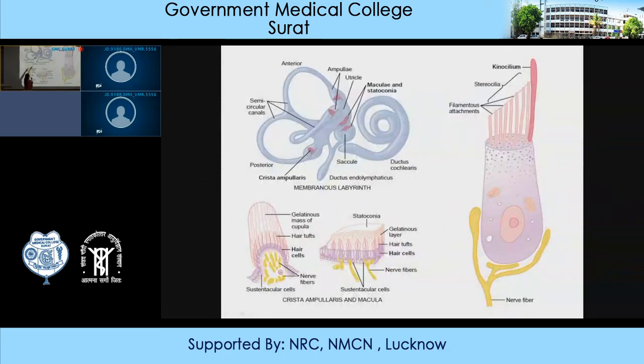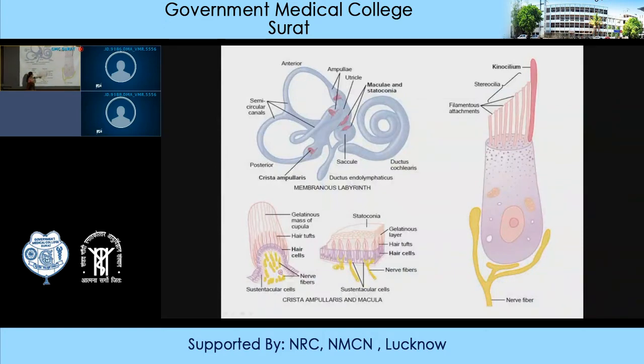As you can see, it lies in the horizontal plane on the inferior surface of the utricle. The upper one is the utricle, and you can see the macula lies in the horizontal plane on the inferior surface of the utricle. Now, this macula consists of thousands of hair cells.